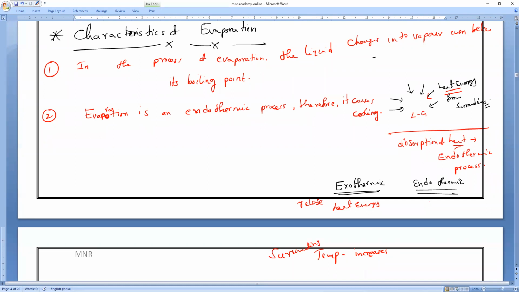Endothermic means absorb the heat energy. It absorbs the heat energy and leaves the surroundings cooled. So the surrounding temperature decreases. So what does it leave you? Everybody, it leaves you cooling.